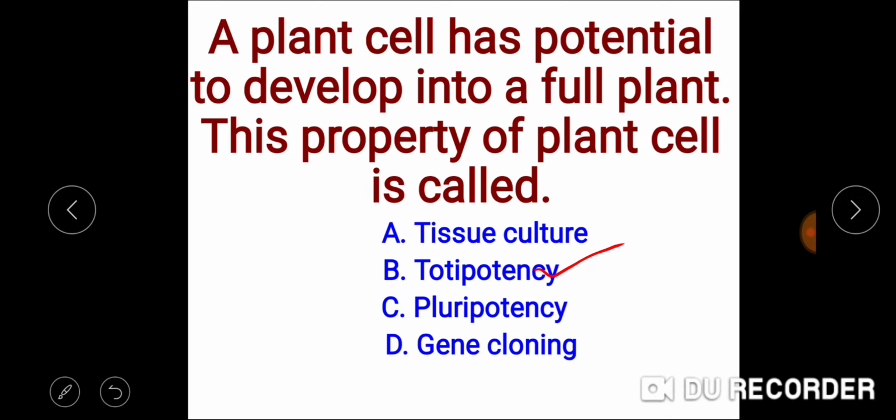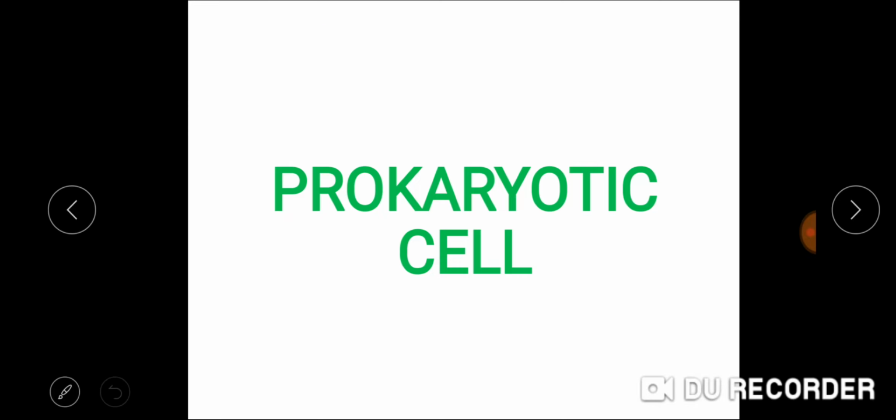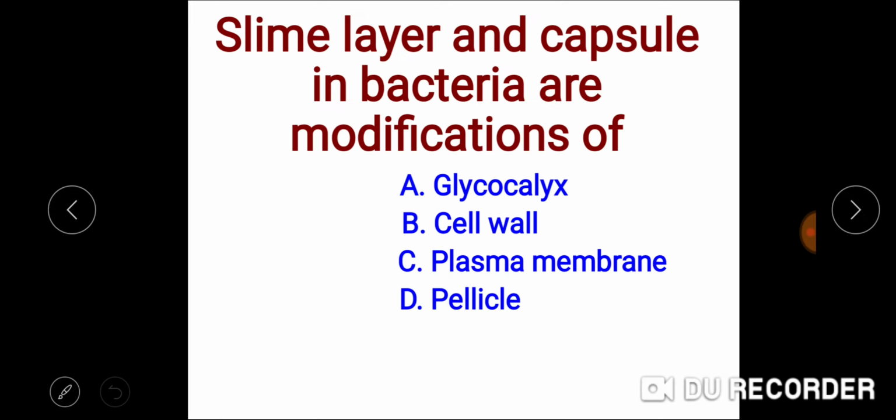And the gene cloning is the recombinant DNA technology where we insert a gene of interest in a particular vector. So the answer is totipotency. Now we will take some important questions from the prokaryotic cell.